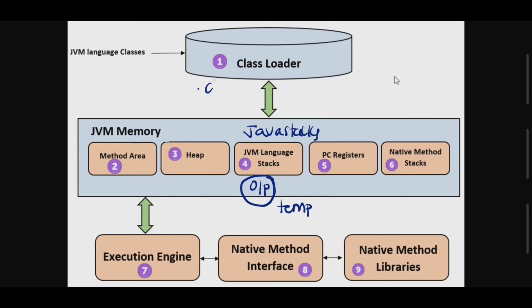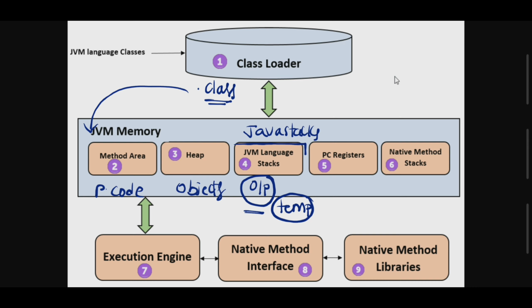So the .class file is loaded here, and after that the program code is stored, and after that objects are stored here. Then whatever temporary output data, like the names, numbers, and some kind of logic we are giving, every such piece of data is temporarily stored in this category called the JVM language stack, or we can call it Java stacks.